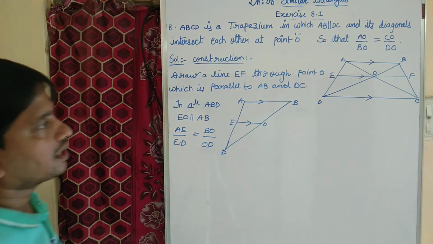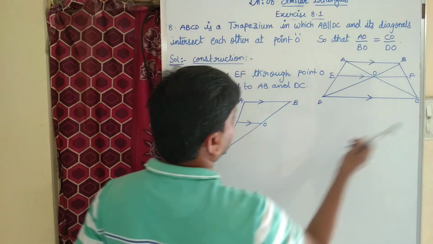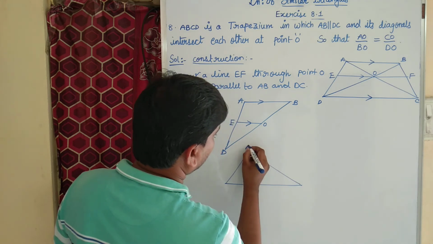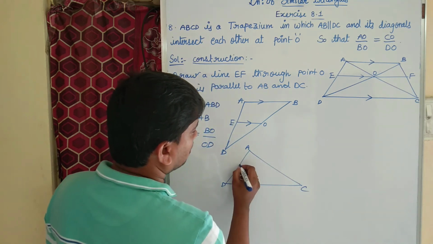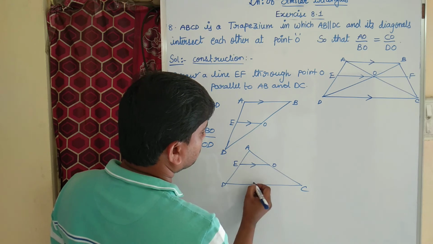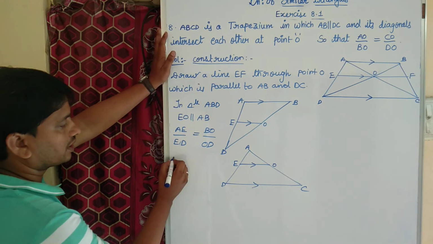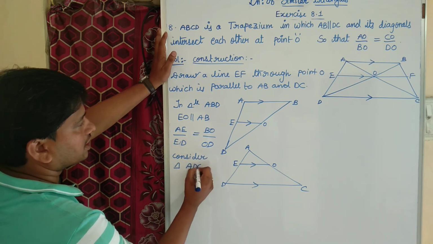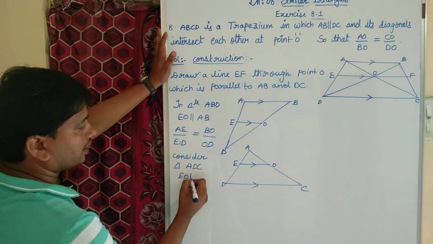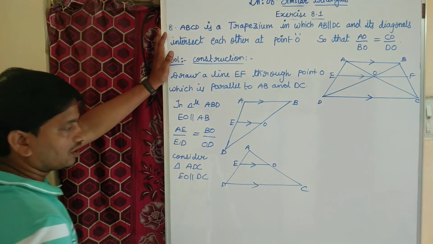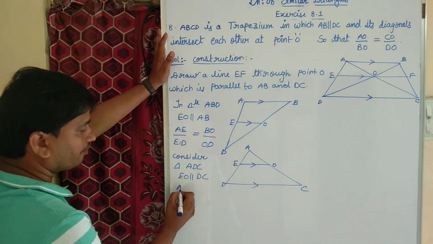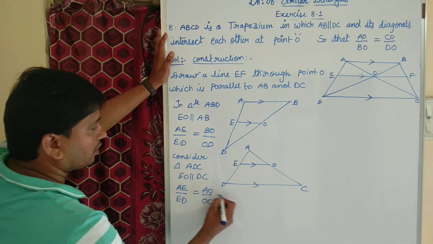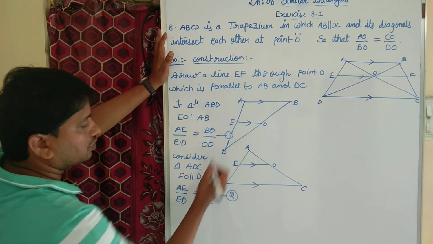Now what do you do? Consider another triangle ADC, in which again OE is parallel to DC. In triangle ADC, EO is parallel to DC. If a line is drawn parallel to one side of a triangle, it will divide the other two sides into the same ratio. AE by ED equal to AO by OC. That is equation number 2.